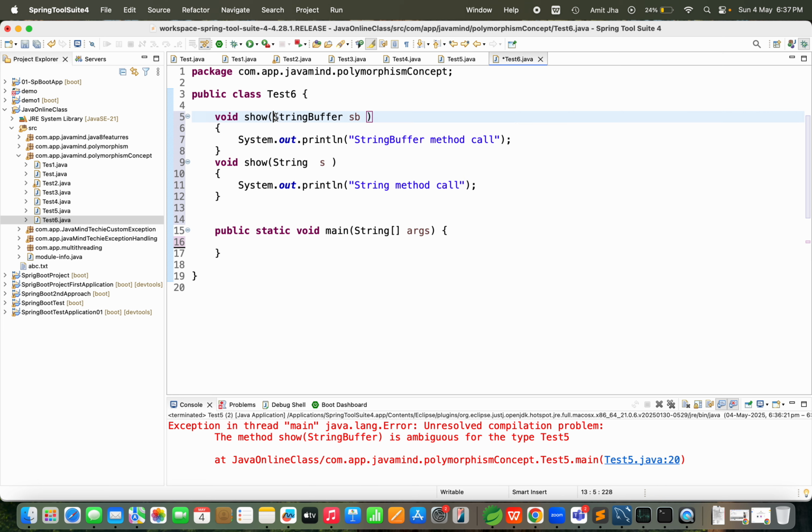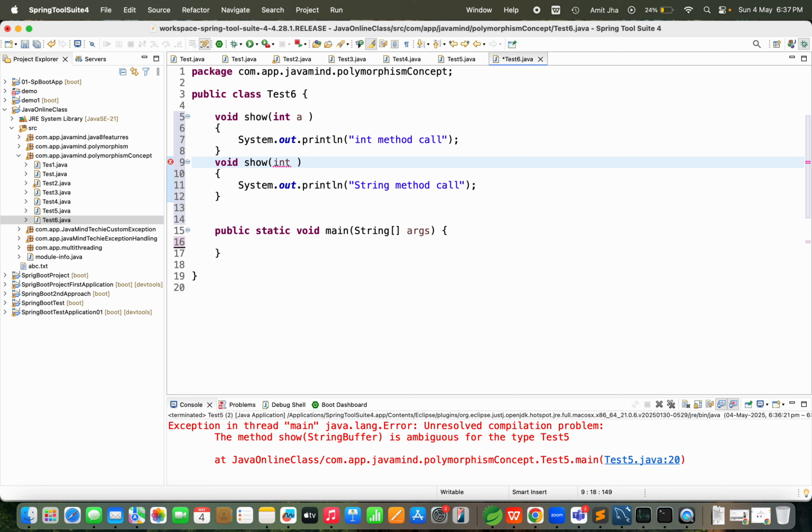Guys, see, this time I'm going to pass an int variable, int a. Okay, good, and this is called int method call. And this time I'm going to pass varargs. You should know how you are going to pass varargs.